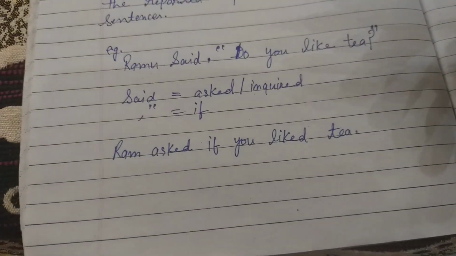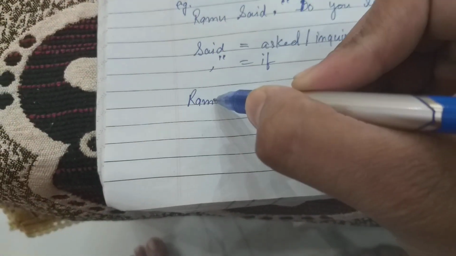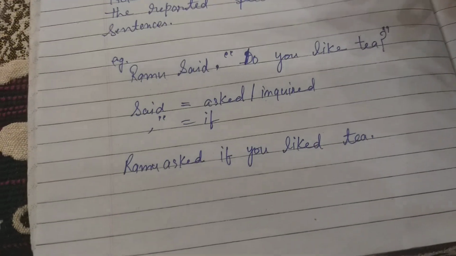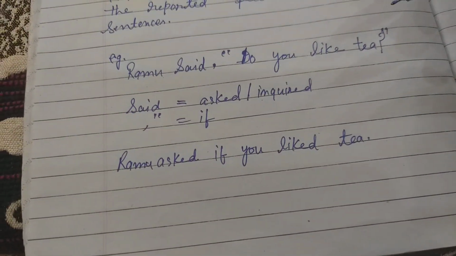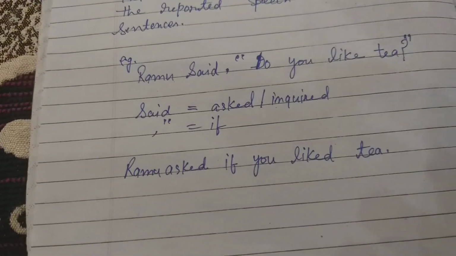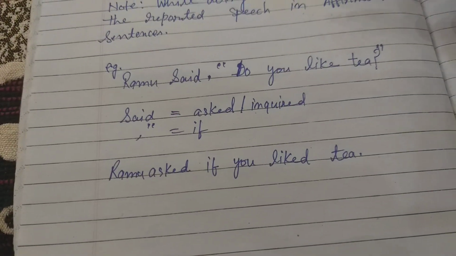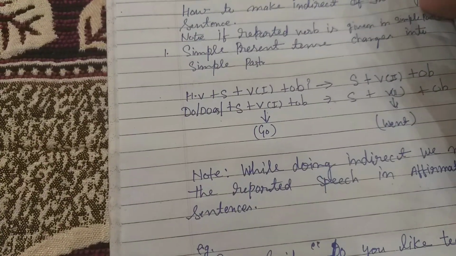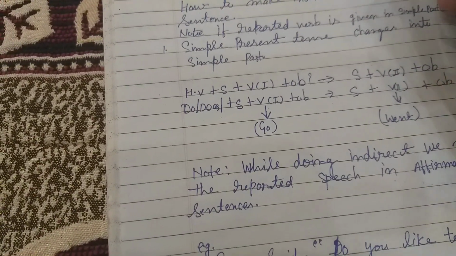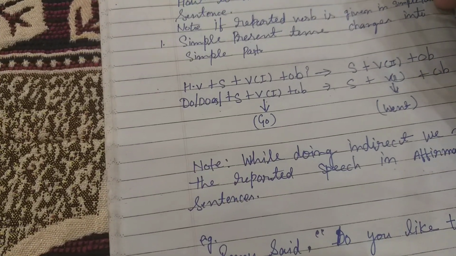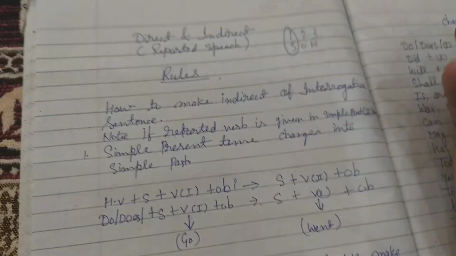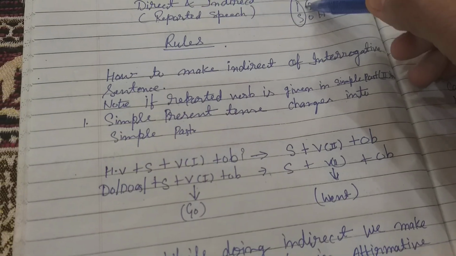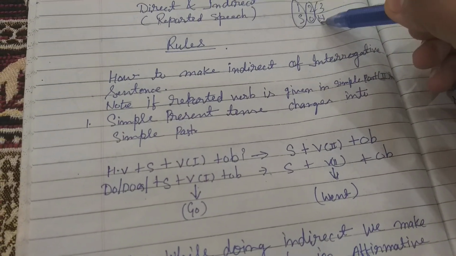So Ramu said changes into Ramu asked if. The inverted commas we will remove, and then we will put if. You is a second person. You must learn this rule: 1 2 3 SON. Any first person changes according to subject, second person changes according to object, and third person is not changeable.